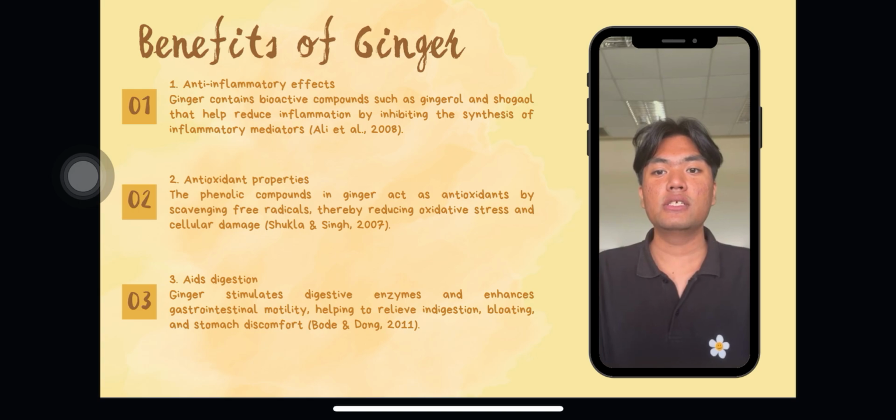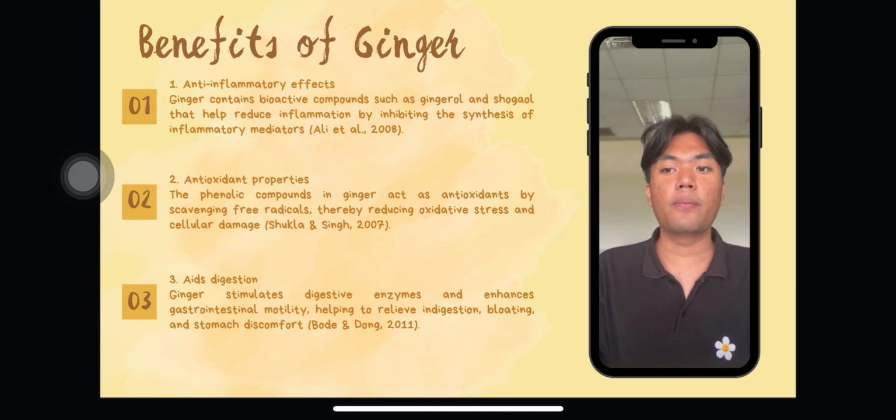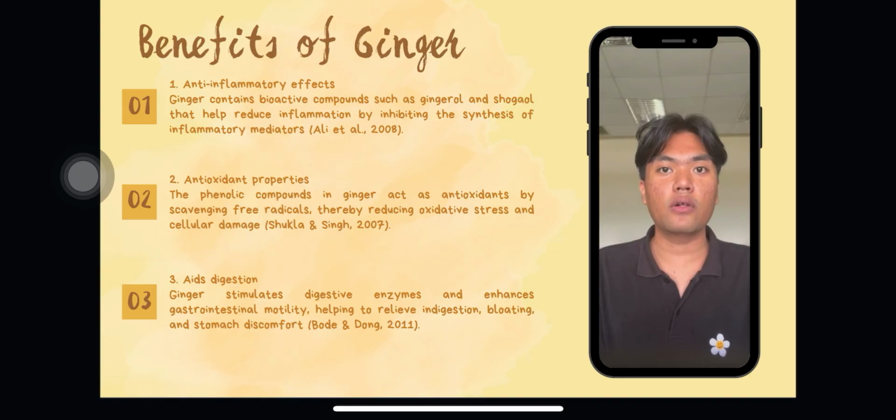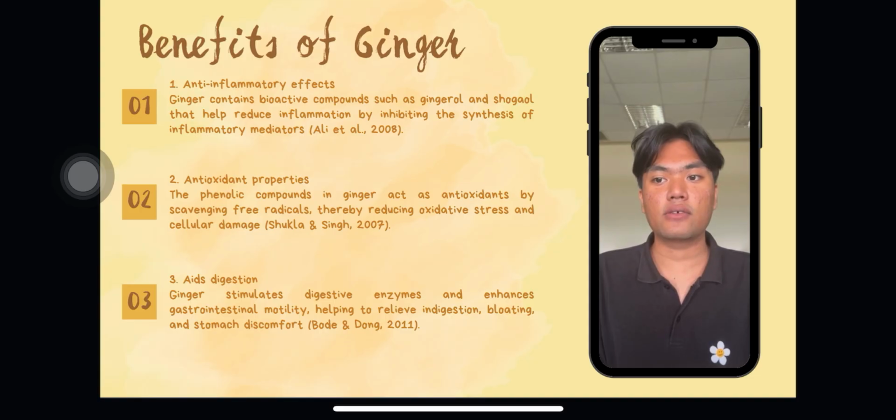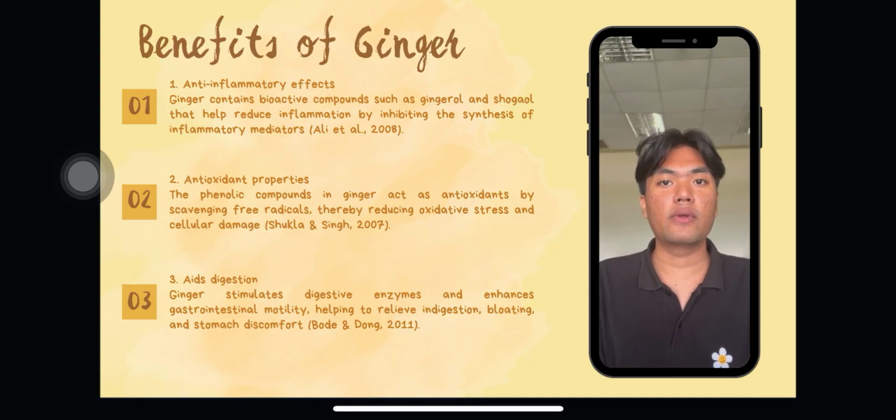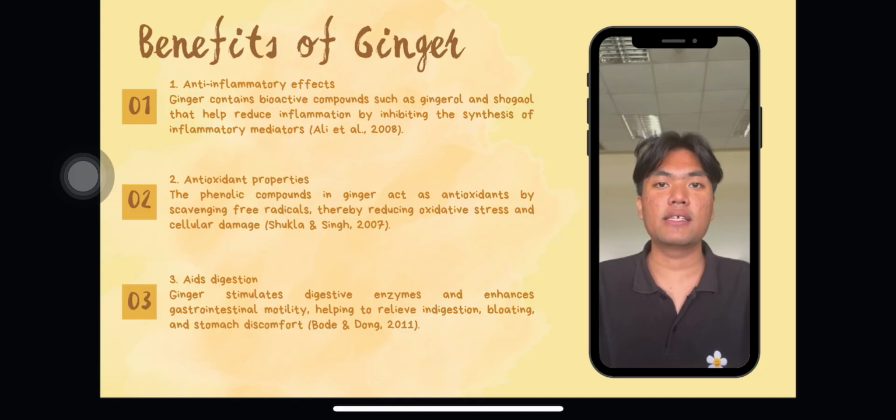First, ginger is used for anti-inflammatory effects. Ginger contains bioactive compounds such as gingerol and shogaol that reduce inflammation by inhibiting the synthesis of inflammatory mediators. Number two, it is used for its antioxidant properties. The phenolic compounds in ginger act as antioxidants by scavenging free radicals, thereby reducing oxidative stress and cellular damage.